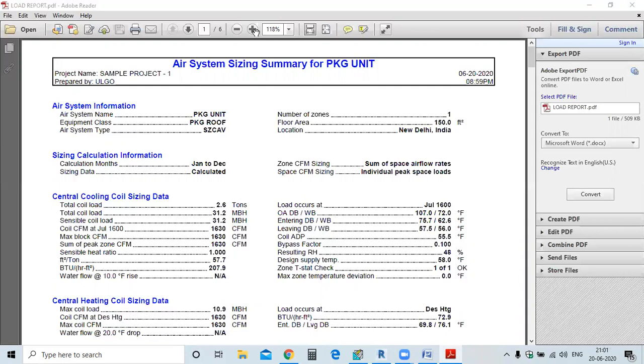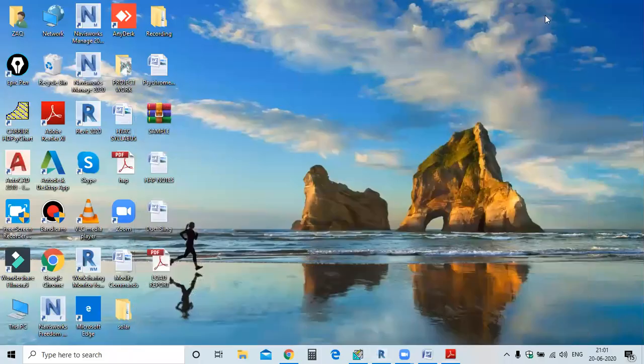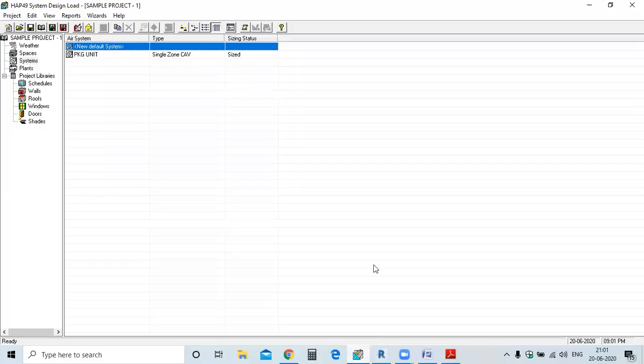Yes, sir. While doing it in the HAP software, I came across pre-cooling and preheating. That is the economizer in systems. That is part of equipment sizing, but we are concerned with cooling and heating load calculation.